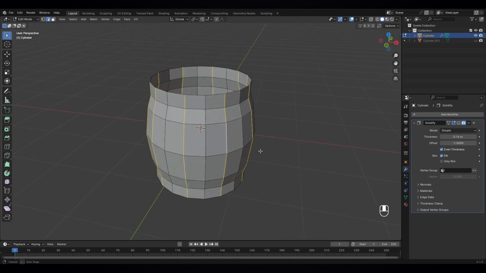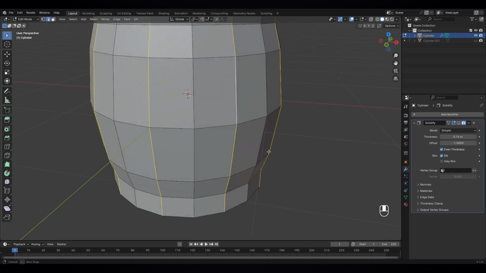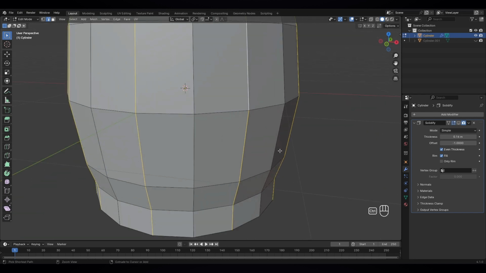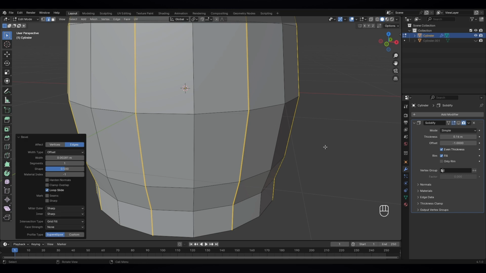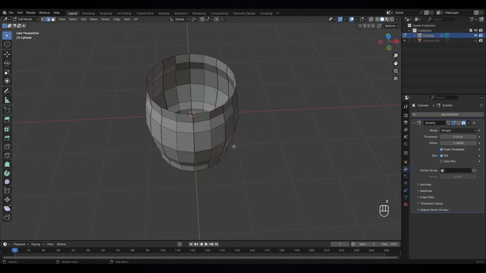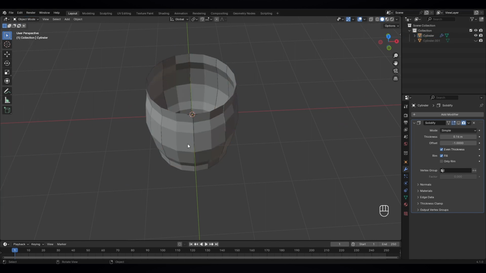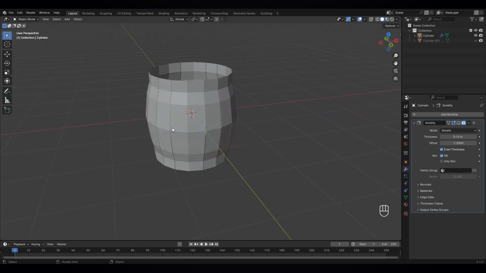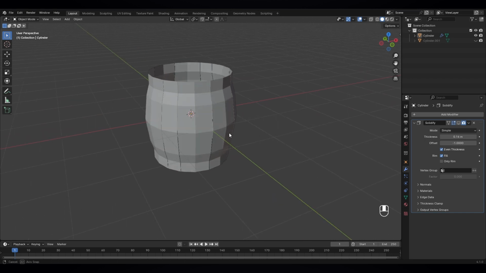Okay, now let's go a little closer and press Ctrl B to bevel. Open a little bit, something like that, and X to delete faces. Now we have deleted the faces. Now go to object mode. So this is the wood, so it gives the wood style.